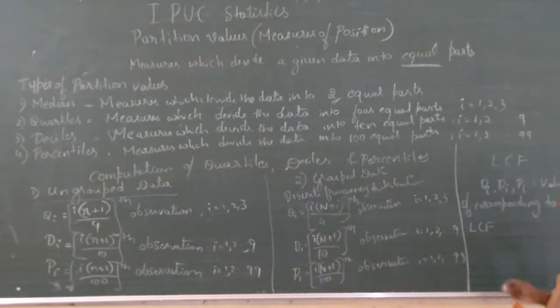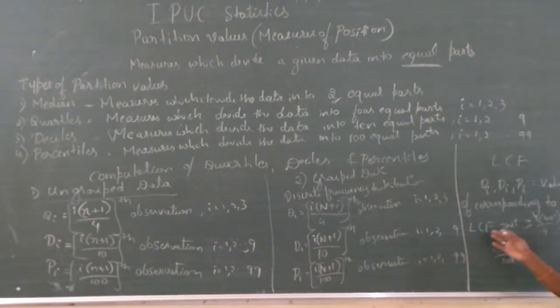LCF, that is just greater than or equal to i into (n plus 1) divided by 4, or otherwise i into (n plus 1) divided by 10, or if you are going to find out percentile, it means i into (n plus 1) divided by 100, like this way.